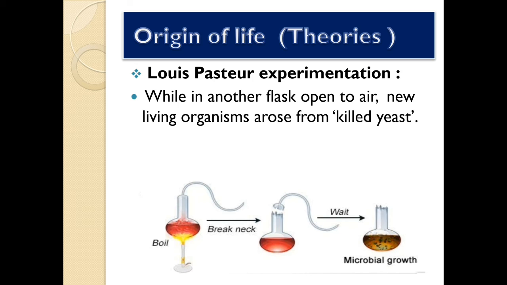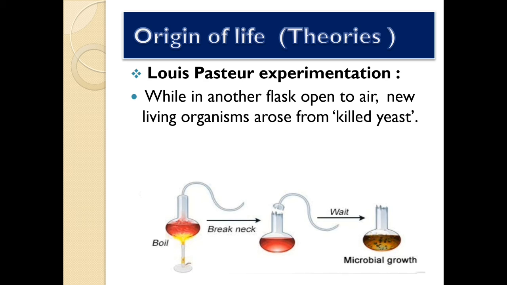In both flasks, the killed yeast was kept, but one flask was kept very tightly and air was absent inside, because of which another yeast was not able to form from the killed yeast. But in the other flask, the neck was broken and it was open to air.